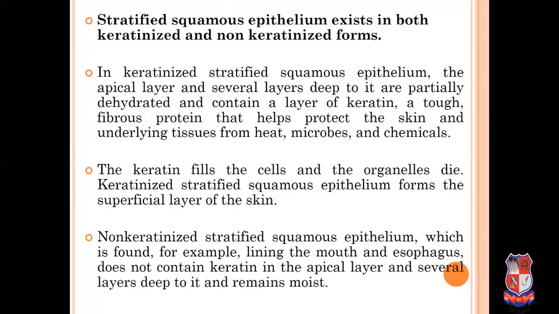Stratified squamous epithelium exists in two forms, meaning there are two types of stratified squamous epithelium. One is keratinized and the second one is the non-keratinized form. Keratinized stratified squamous epithelium means the apical layer and several layers deep to it are partially dehydrated and contain a layer of keratin. Now, what is keratin?